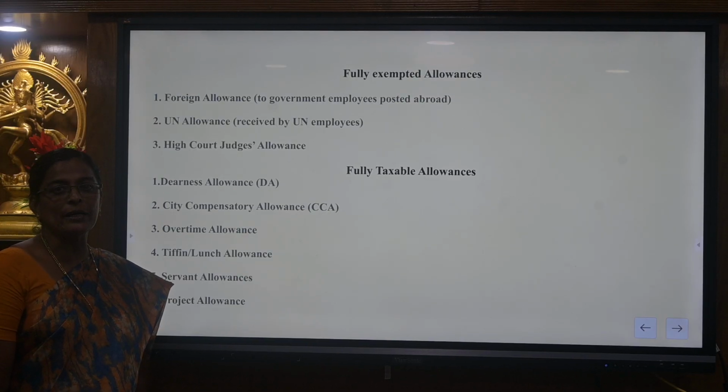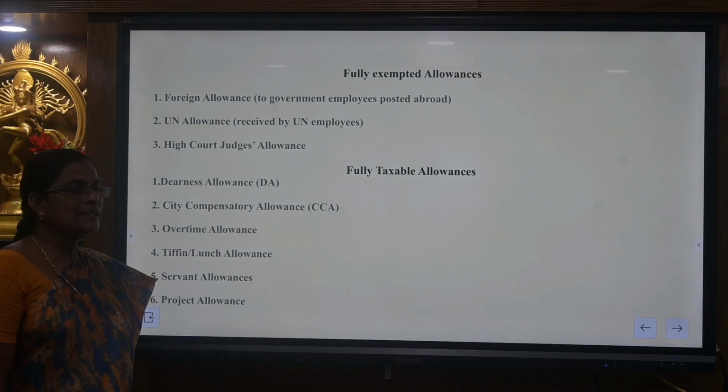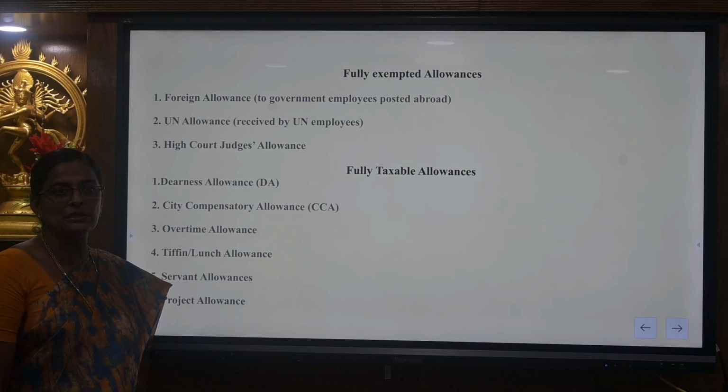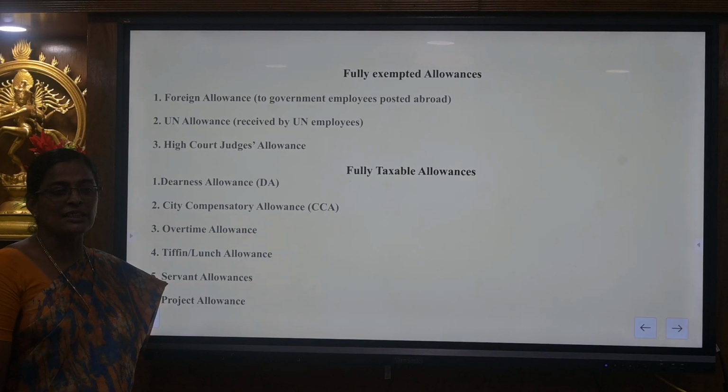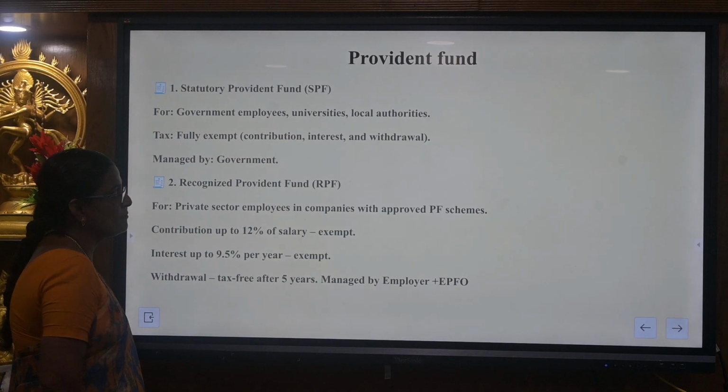And the next one is UN allowance, which is fully exempted from tax. And the next one is, if any allowances are received by High Court judges, they are fully exempted. And the next one is fully taxable allowances. Fully taxable allowances include dearness allowance, city compensatory allowance, tiffin and lunch allowance, servant allowance and project allowance. And some more allowances are available under the category of fully taxable allowances.